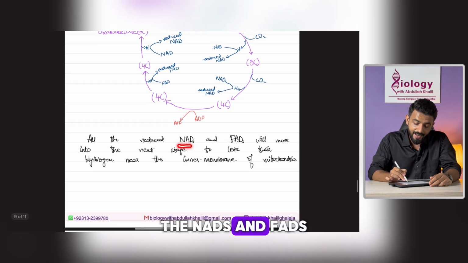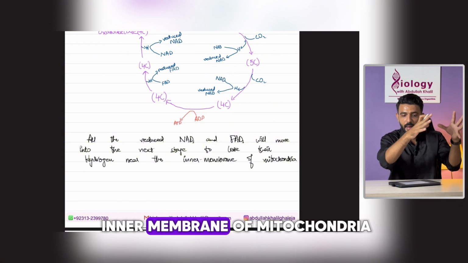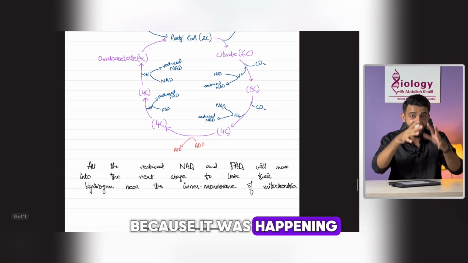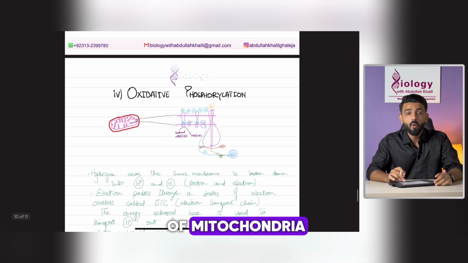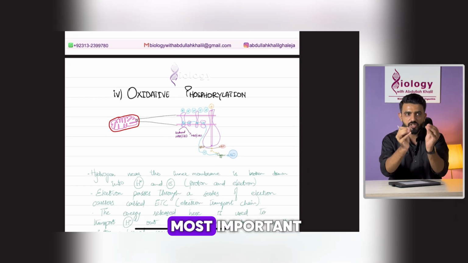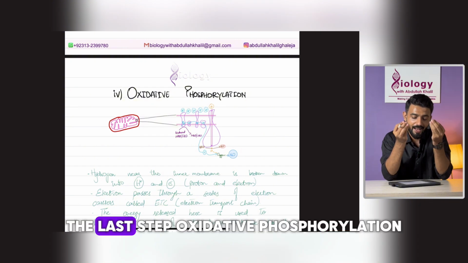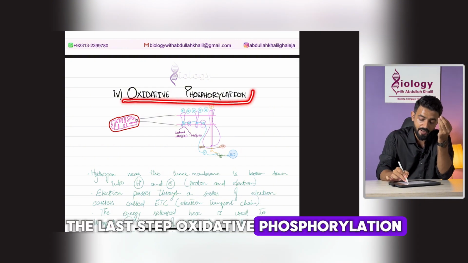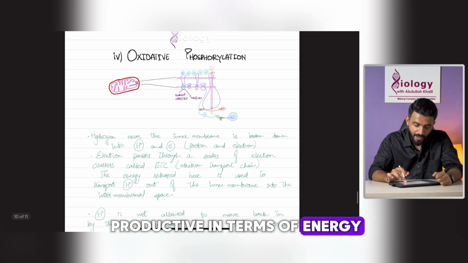The NADs and FADs that are formed here will now move towards the inner membrane of the mitochondria, because the previous steps were happening in the matrix. What happens here? The last step, oxidative phosphorylation, is the most productive in terms of energy. How?